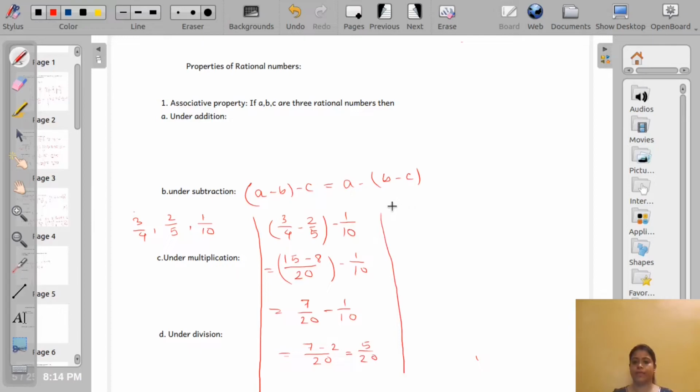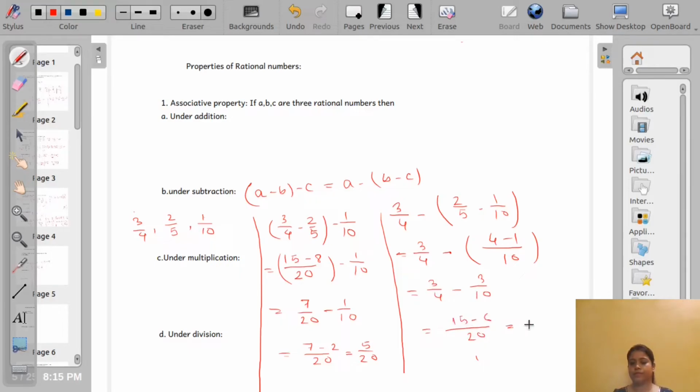Now A, 3 by 4, minus in the bracket 2 by 5 minus 1 by 10. We will do the bracket work first. 3 by 4 minus, the LCM will be 10, 4 minus 1, so 3 by 4 minus 3 by 10. What is the LCM? 20. So here 15 minus 6, so 9 by 20. Are the results the same? No. That means rational numbers are not associative under subtraction.